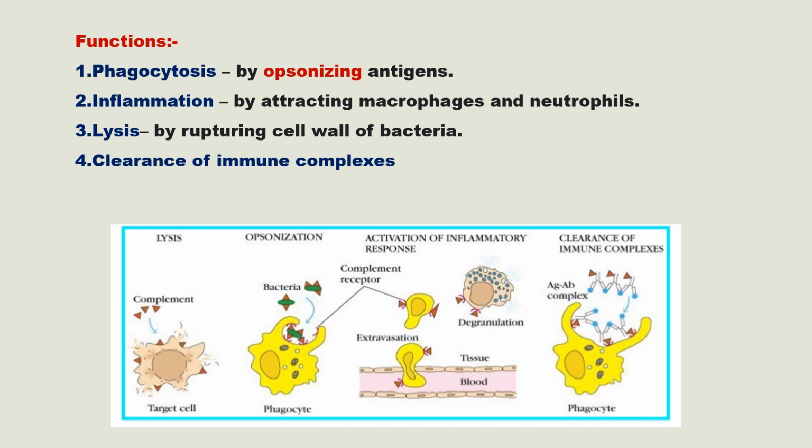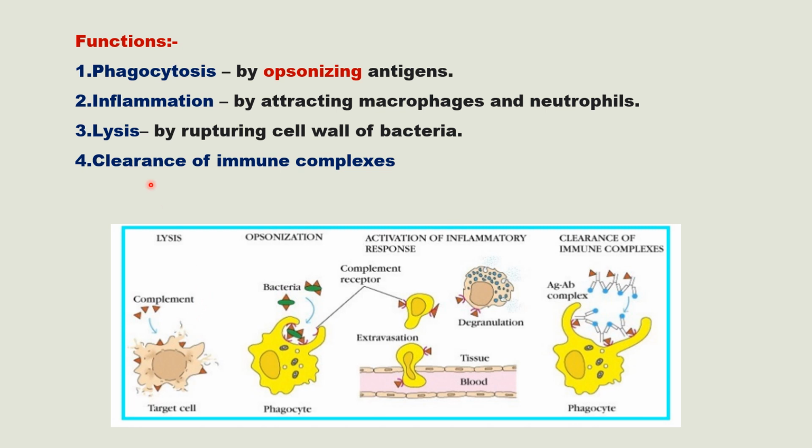Next function is inflammation. In inflammation, complement proteins attract macrophages and neutrophils to the site of infection, and that is how they activate the inflammatory response. Third function is lysis. By rupturing the cell wall of bacteria, complement proteins create pores on the surface of the bacterial cell wall, which leads to lysis of bacteria.